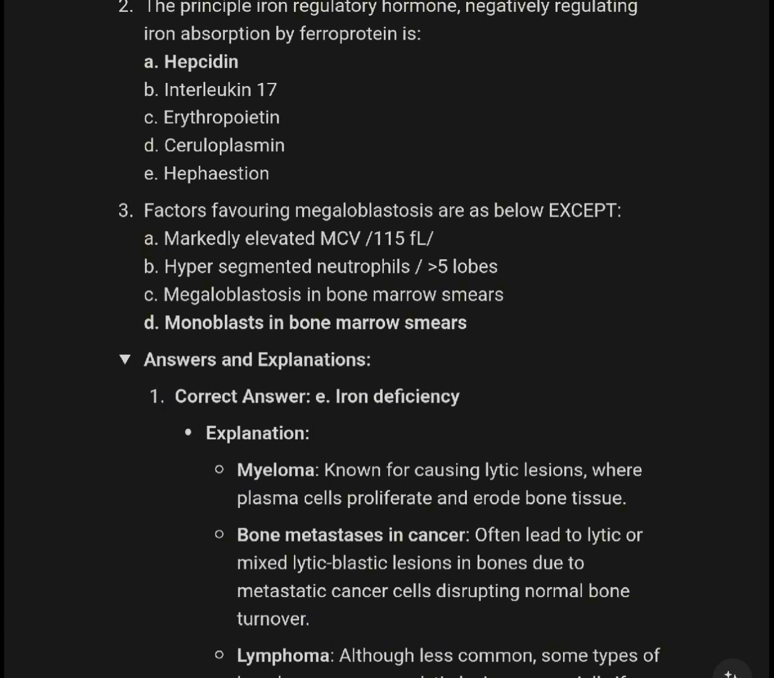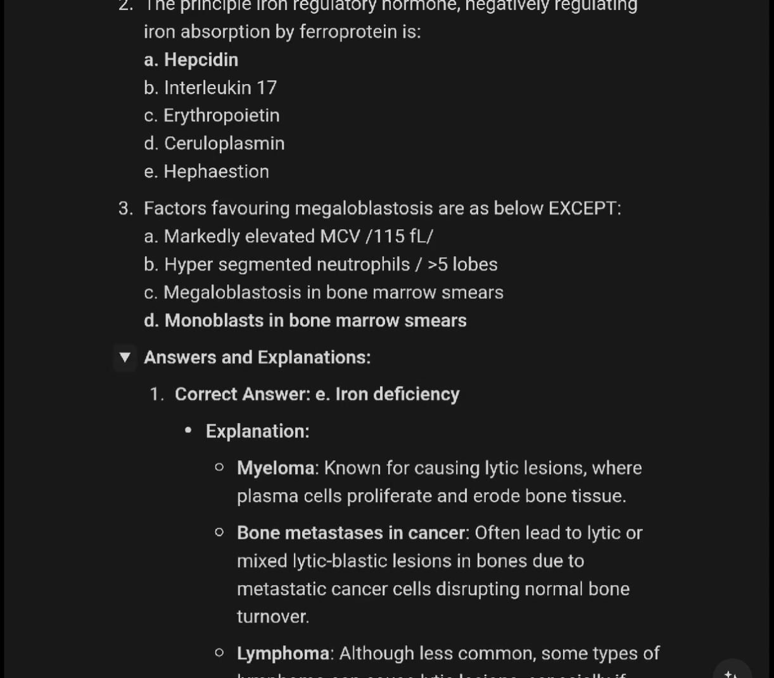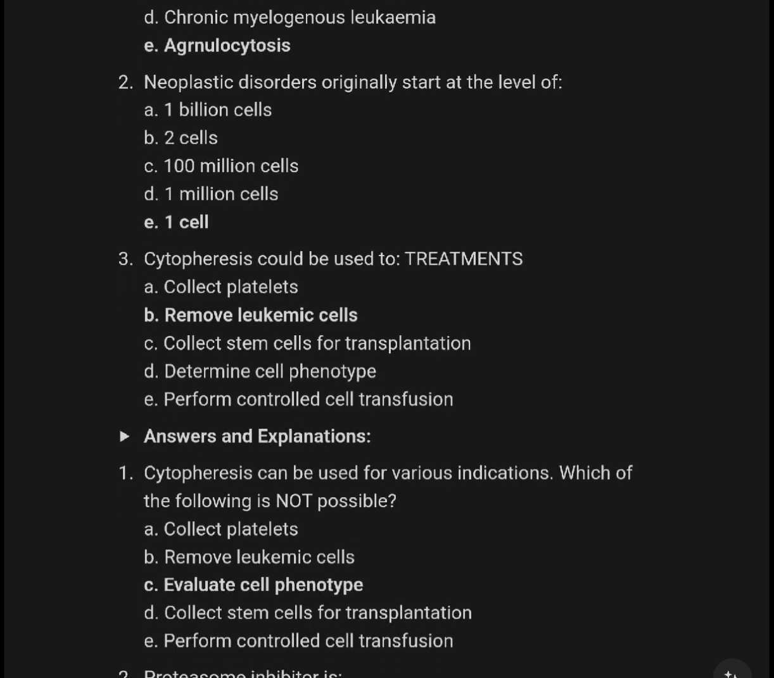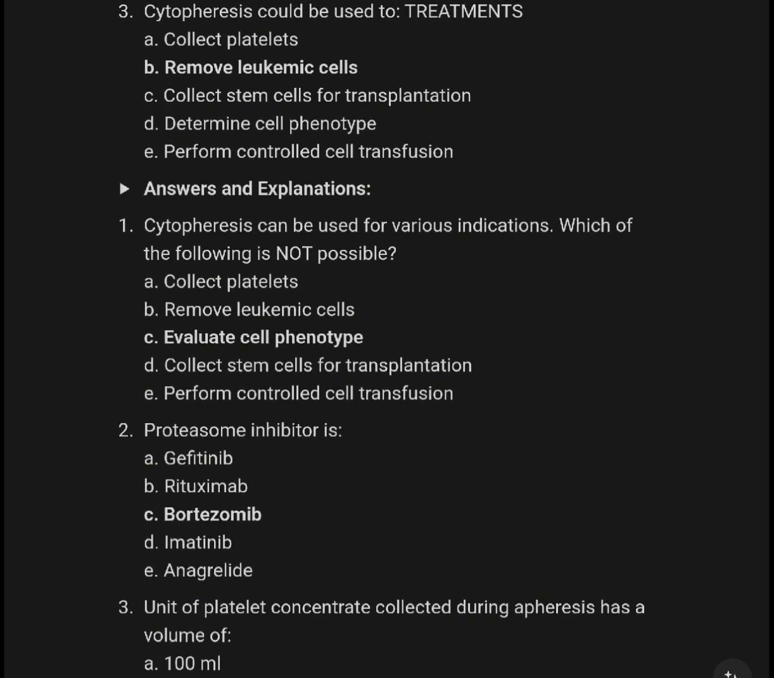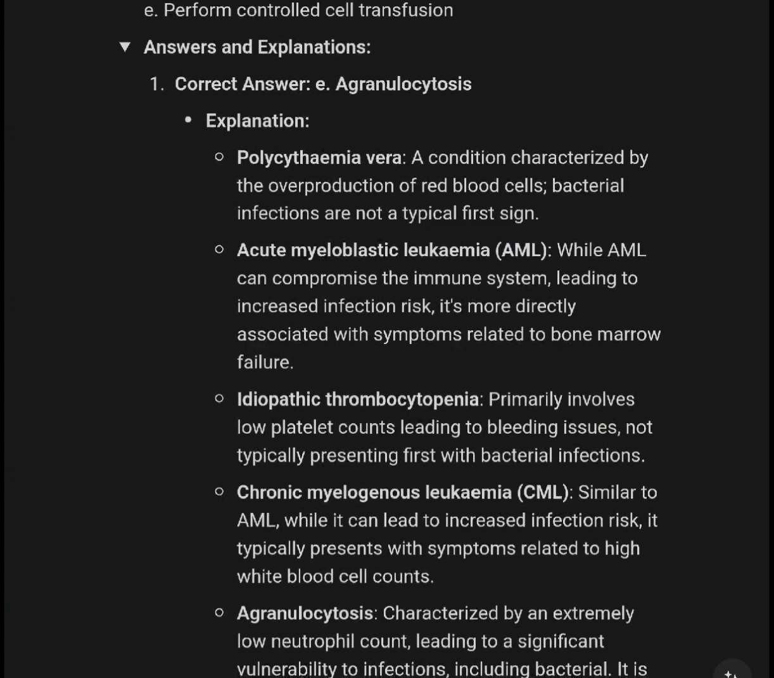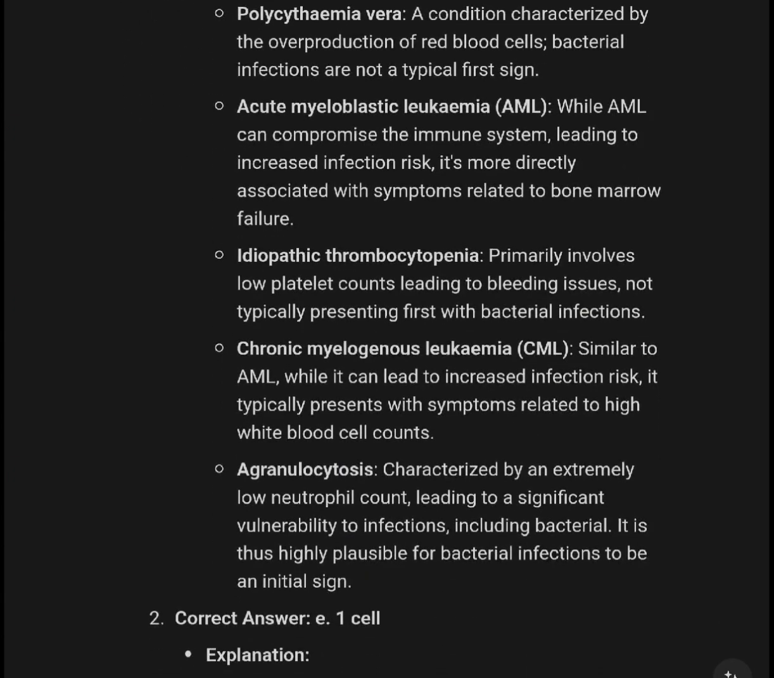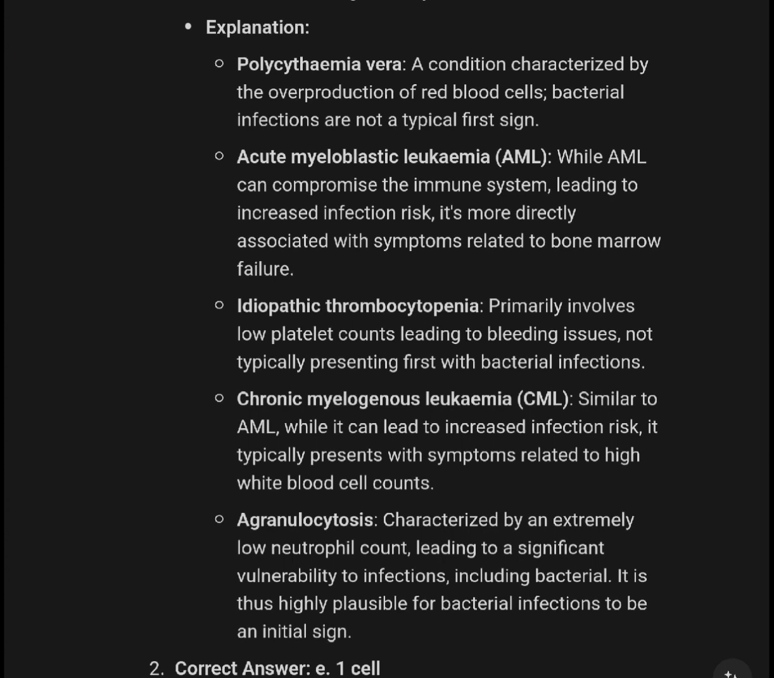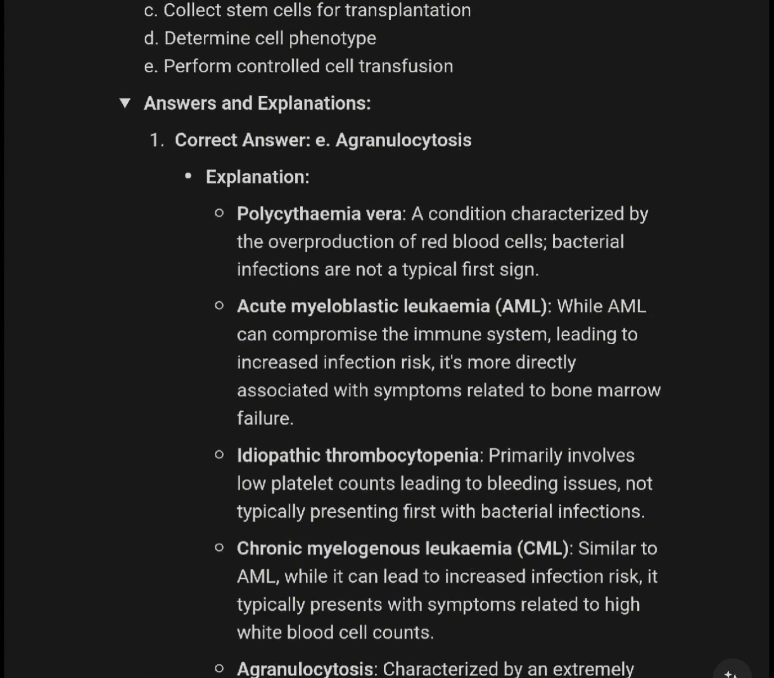Factors favoring megaloblastosis are as below except. Bacterial infection may be the first sign of agranulocytosis. Agranulocytosis is characterized by an extremely low neutrophil count, leading to significant vulnerability to infection, including bacteria. It is thus highly possible for bacterial infection to be the initial sign.